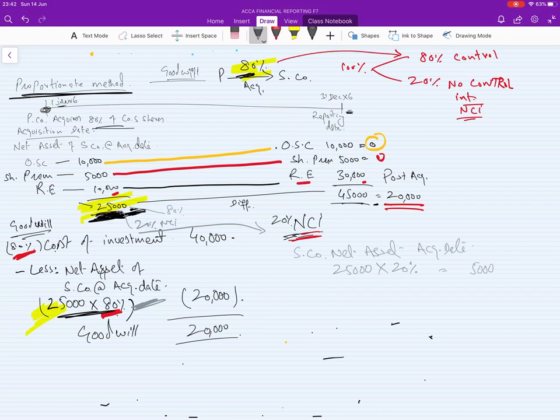And during the year the company must have produced some profit. So we need to take the post acquisition retained earning.